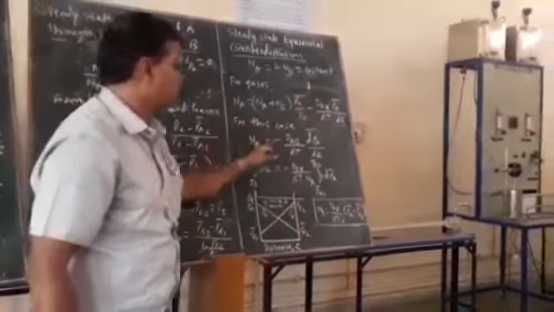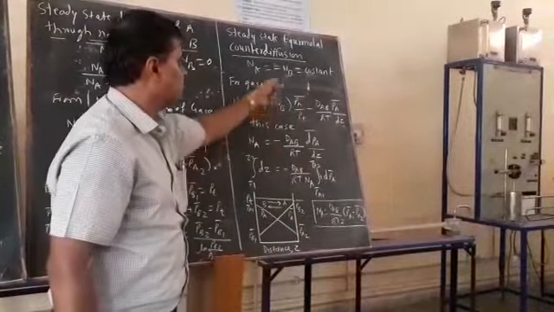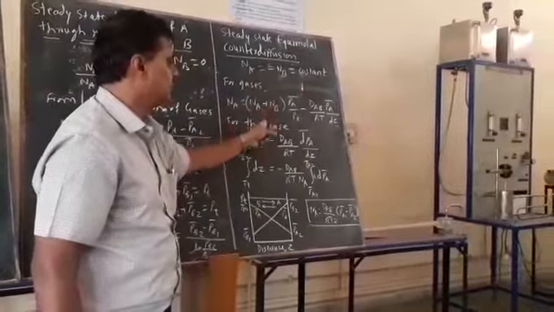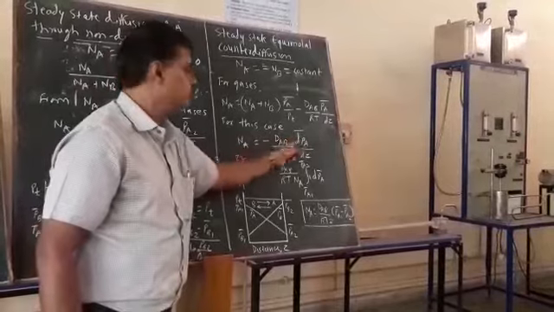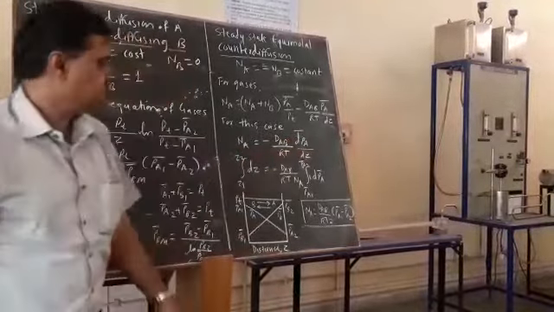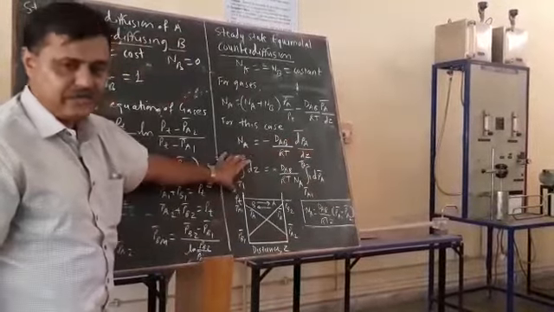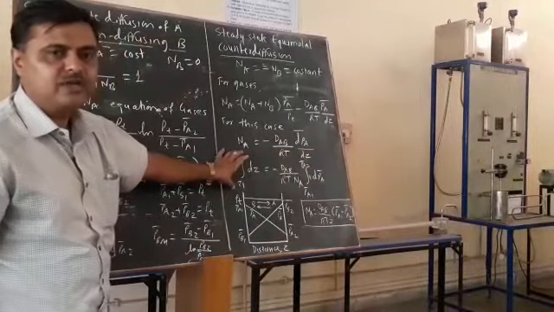For this case you will be getting Na plus Nb is equal to 0. If you apply this to the equation, then you will get Na is equal to minus dAb upon RT into dPa bar upon dz.